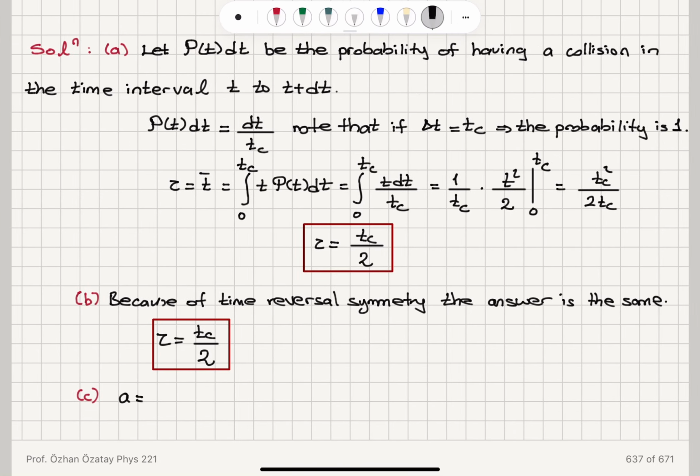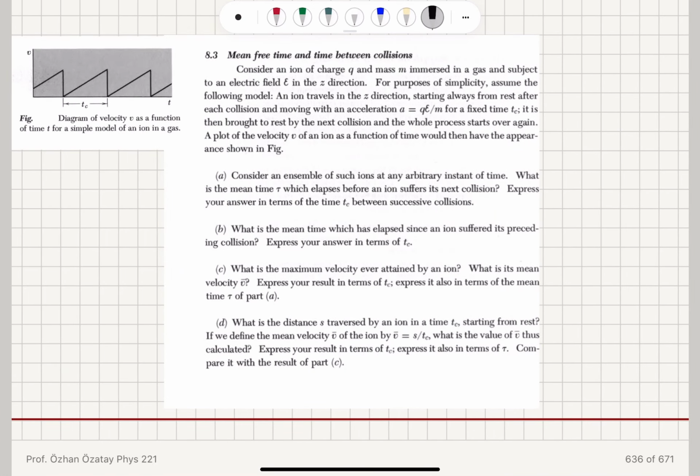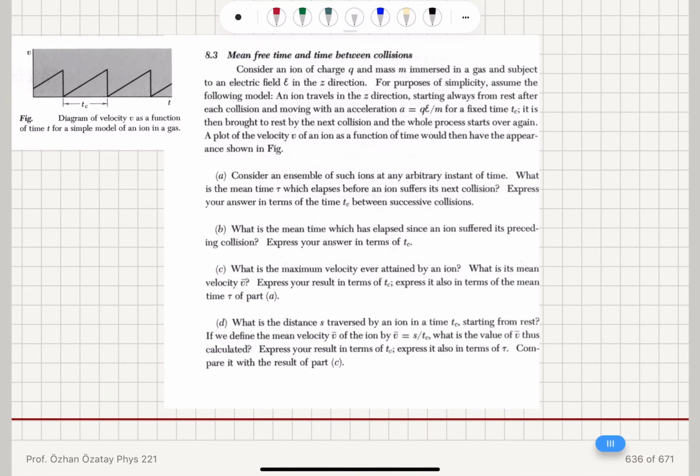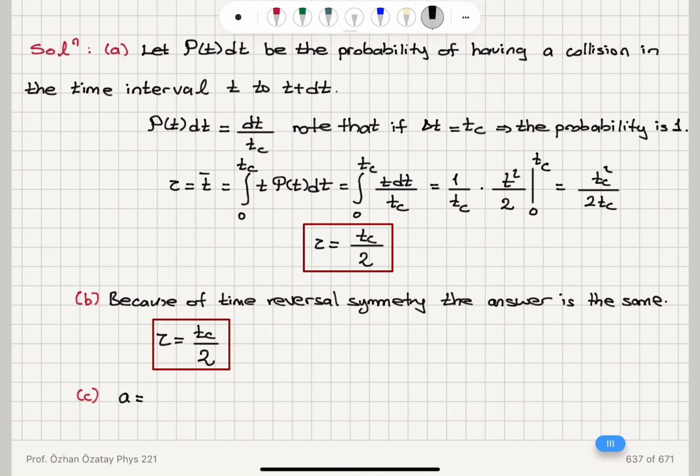So the acceleration is basically v maximum minus v minimum divided by delta t, because it's constant acceleration motion. This is going to be v max divided by the collision time tc. So the maximum speed it will have is the acceleration a multiplied by the collision time tc.